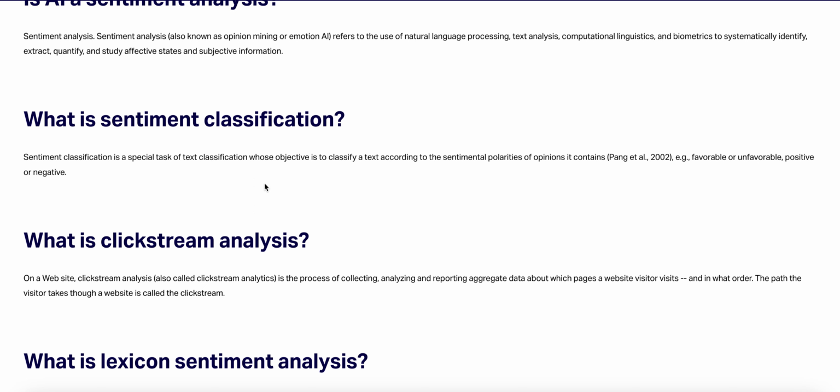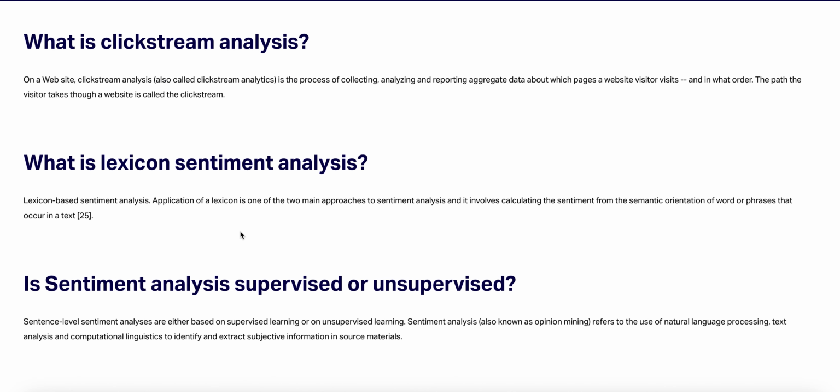What is clickstream analysis? Here we talk about clickstream analysis on a website. Clickstream analysis, also known as clickstream analytics, is the process of collecting, analyzing, and reporting aggregate data about which pages a website visitor visits and in what order. The path the visitor takes through the website is called the clickstream.